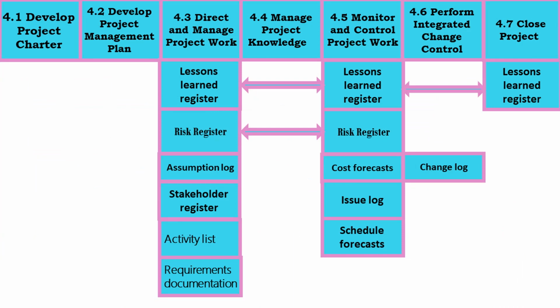Project documents updates. Project documents that may be updated include the activity list. The activity list may be updated with additional or modified activities. Assumption log. New assumptions and constraints may be added. Lessons learned register. Any lesson learned is recorded as it is learned. Requirements documentation. New requirements may be identified during the process. Risk register. New risks may be identified and existing risks may be updated. Stakeholder register. New stakeholders are recorded in the stakeholder register.